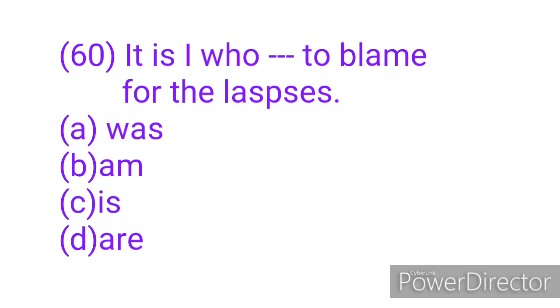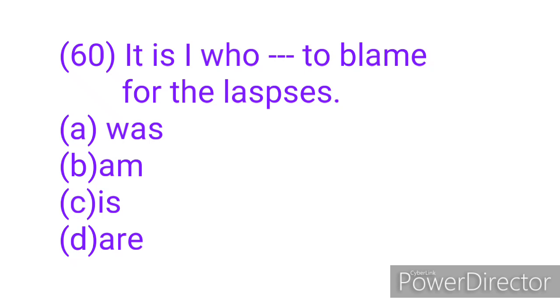So we are going to strike out any option that is in the past tense and any option that is plural. If the subject of a sentence is singular, the verb has to be singular. And if the subject of a sentence is plural, the verb has to be plural. So in this case, we have a singular subject, I. So we are going to look for option that is also singular.